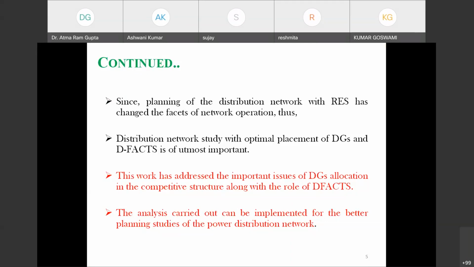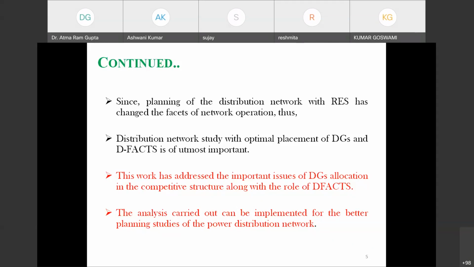In yesterday's lecture, we also saw that if DG is not allocated properly in the system, it may cause either a very low voltage profile, or at some nodes the voltage may be higher and not within the acceptable limit.